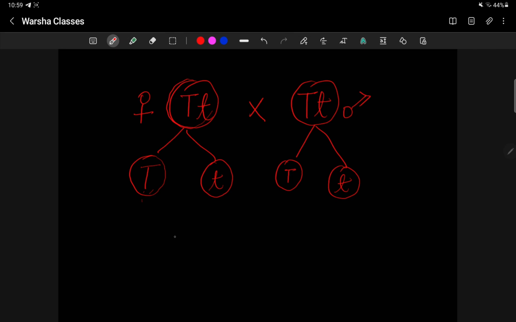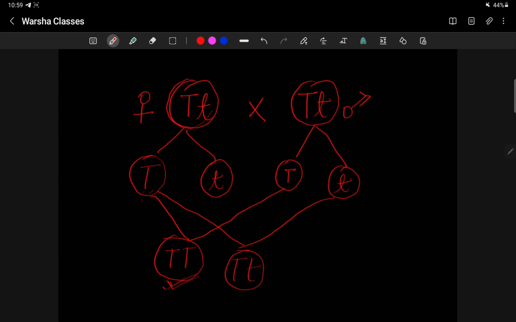Now when they cross, what type of offspring are formed? TT, this is the tall type. Then this T and this small t, this is also tall. This small t and this big T, this is also tall.